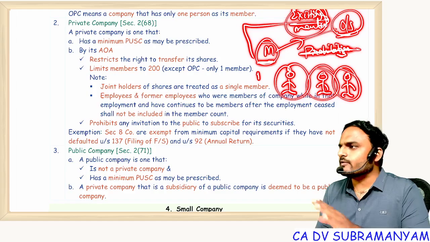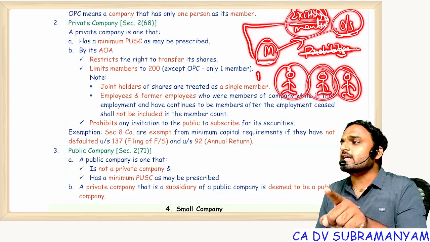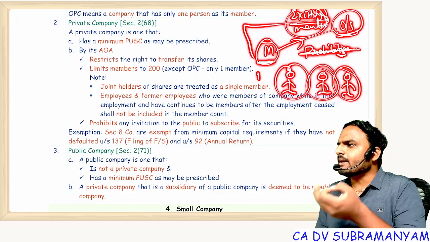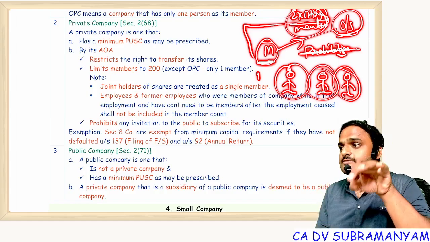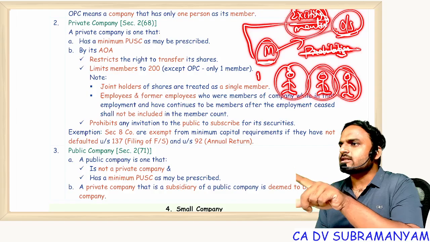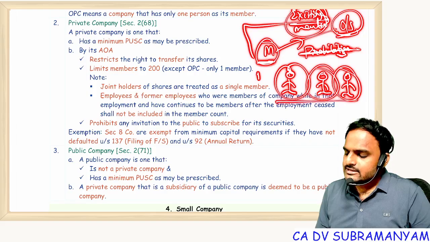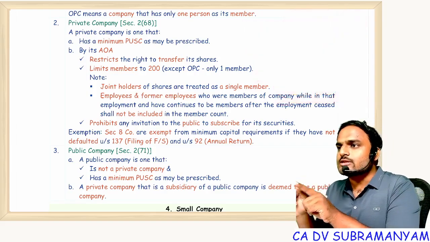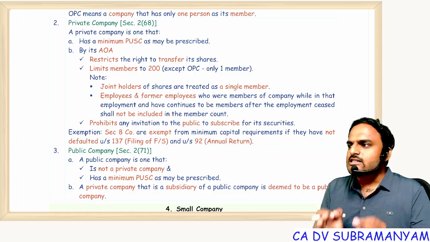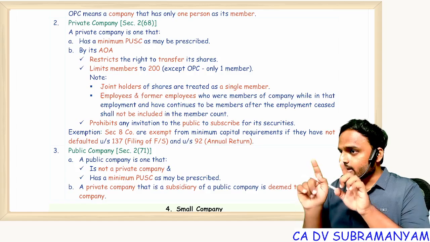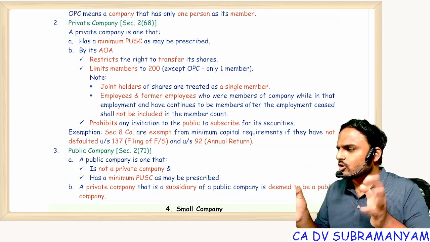Don't worry. We won't fix a low price. We won't make you a loss. We will fix the price, and the price will be certified by the company auditor. Who is the company auditor? An independent person. So if he is recommending that price, that means it is a genuine price. So we fix the price and we select the candidates. Only to those candidates you sell the shares. Now tell me, transfer of shares prohibited or restricted? Restricted, not prohibited, restricted just to protect confidentiality.